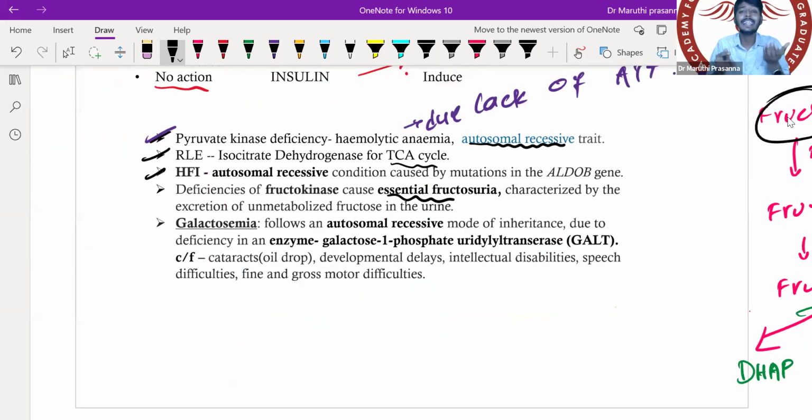Basically, an increase of fructose in the blood leads to fructose loss. More fructose in the blood means more fructose will enter the urine, leading to essential fructosuria. So in fructokinase deficiency, fructose will get absorbed and the excess fructose will go out in the urine. If you test the urine, you will find unmetabolized fructose.